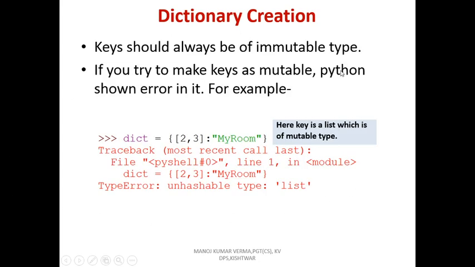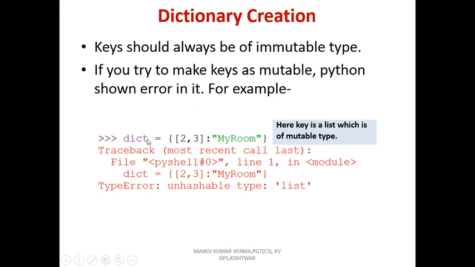How to create a dictionary, or dictionary creation? Key should always be of immutable type. I already told you the key of a dictionary will not change. This is immutable. If you try to make a key mutable, Python shows an error.